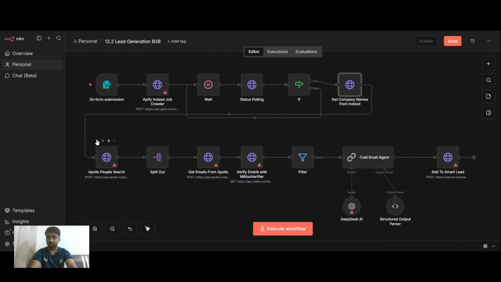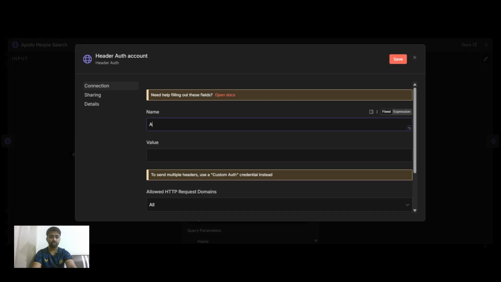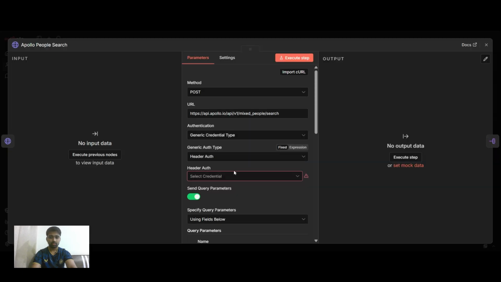Second, we need to go to Apollo search, where you can actually get millions of leads, verified and unverified leads. So you need to put your Apollo search URL over here, and then for credential, it is a generic credential, then header auth. Remember that, okay? You need to put your new credentials, Authorization, and then put your Apollo API key over here. Once you put your API key, it's good to go, you just scrape the data.